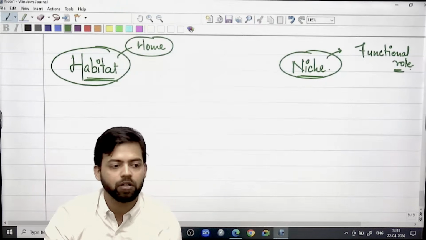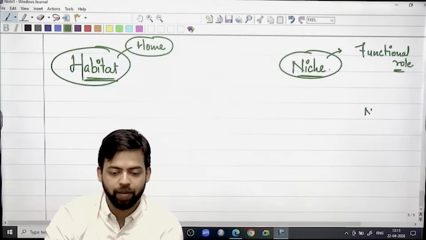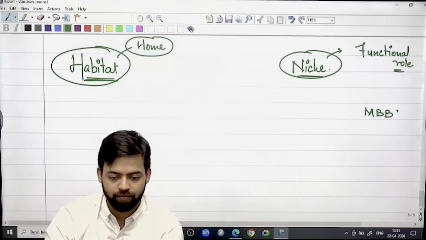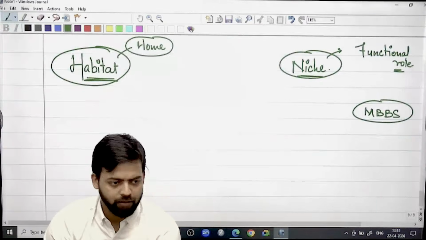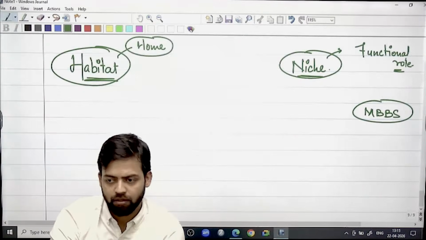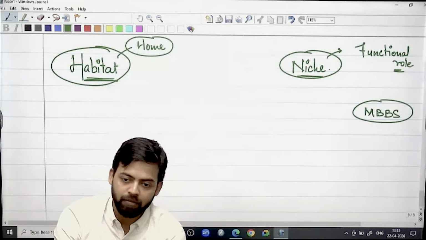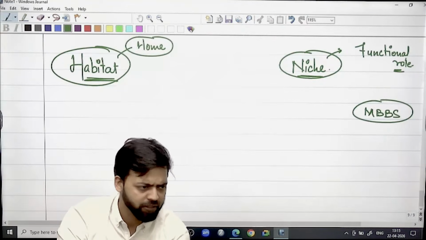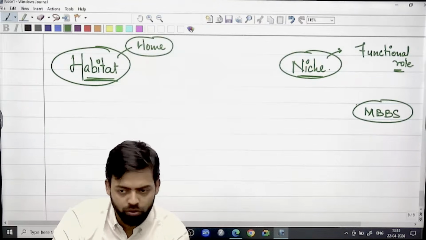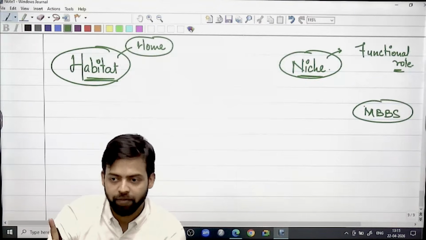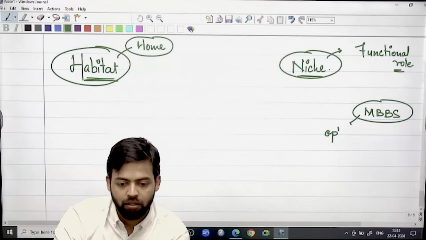How many of you are doctor? Any doctor? No doctor. Let's say an MBBS doctor is there. Somebody has done MBBS. Once this MBBS doctor starts practicing, he will be termed as physician, general physician, right? But if he specializes in a particular course, then he will be termed as a specialist, like ophthalmologist, cardiologist.